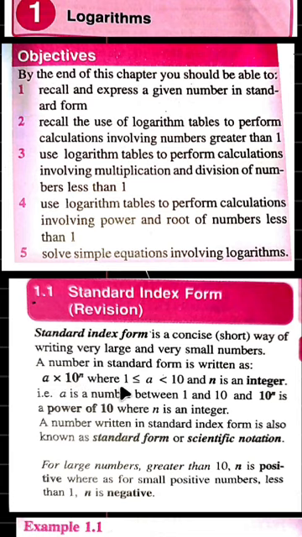Where this number a is such that 1 ≤ a < 10. That means a is a number that falls between 1 and 10, but is not equal to 10. A number less than 10 is 9 downward, but equal to 1. So the numbers start from 1, 2, 3, 4, 5, 6, 7, 8, 9. So the value of a is a number from 1 up to less than 10. When a number is greater than 9, it is no longer a value of a.